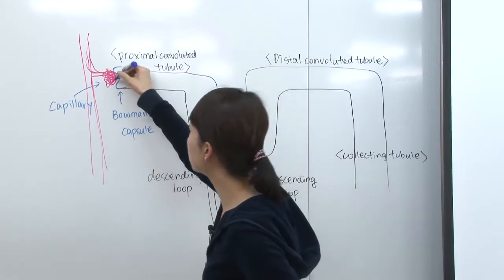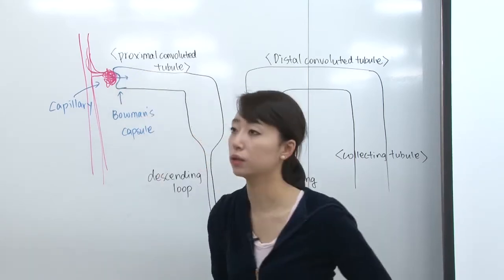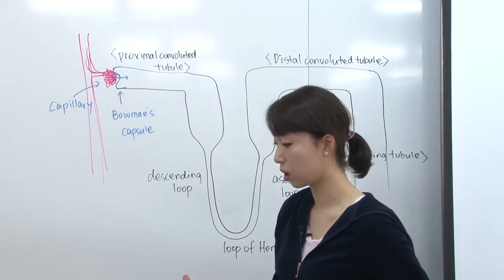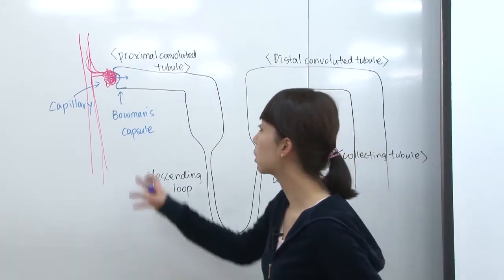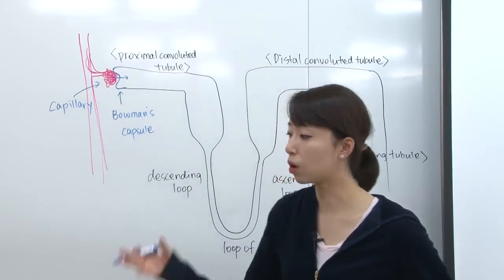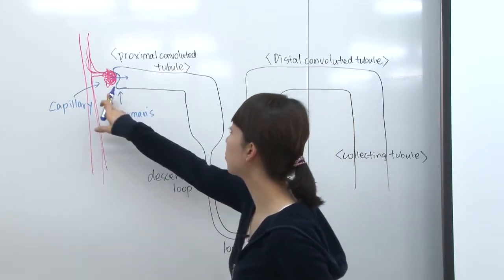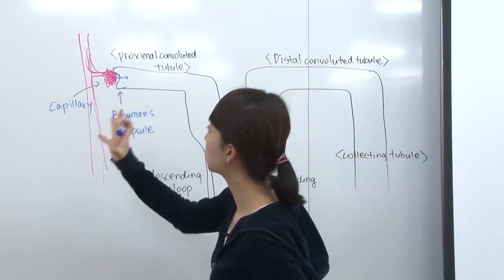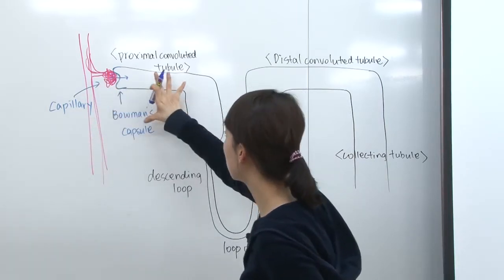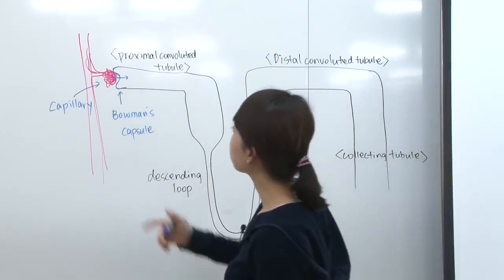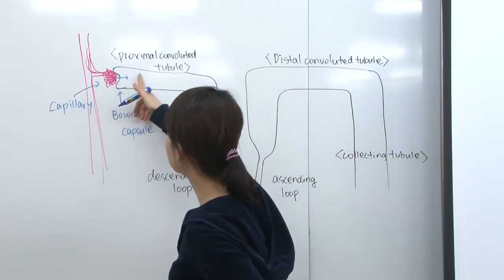But in this process, big molecules such as red blood cells or white blood cells can never go through the diffusion because the walls aren't that thin. The walls of a capillary are going to block those cells from going into the tubules. So first, the solutes are going to diffuse out.